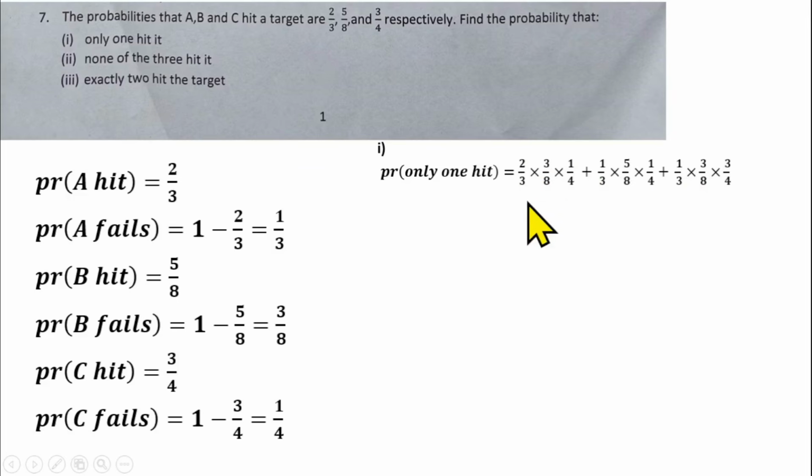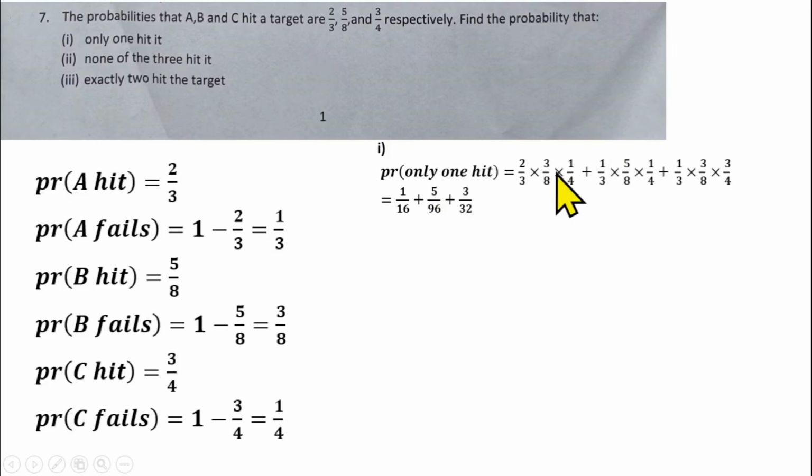So A hit, B fail, C fail, or A fail, B hit, C fail, or A fail, B fail, C hit. Those are the options you can get. Therefrom, you can simplify this further. If you simplify this one, it will give us 1 over 16. Simplify this, 5 over 96.